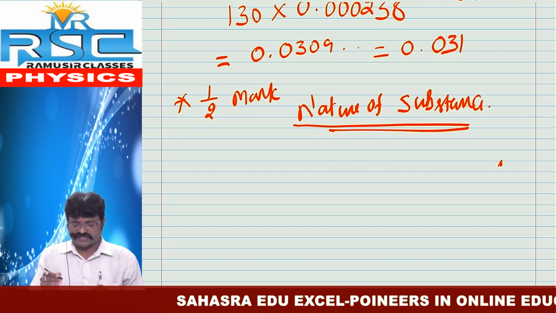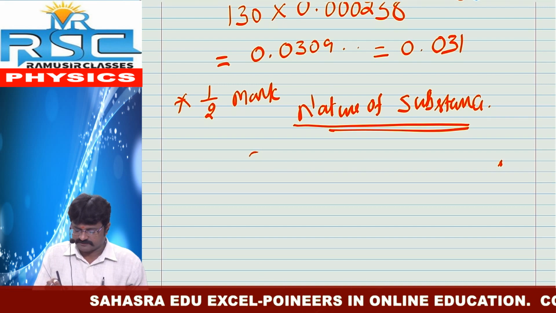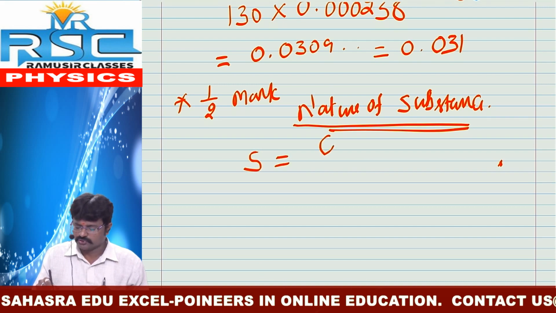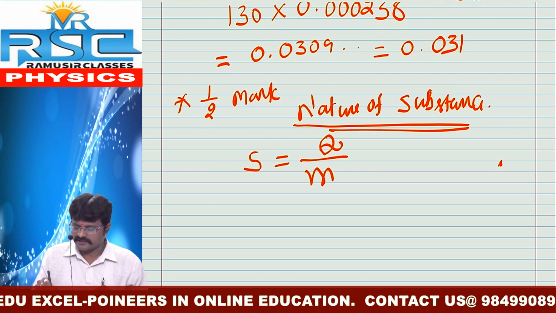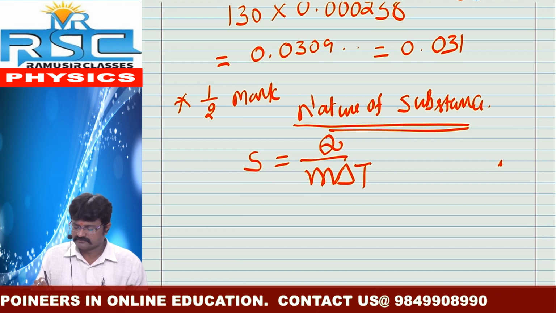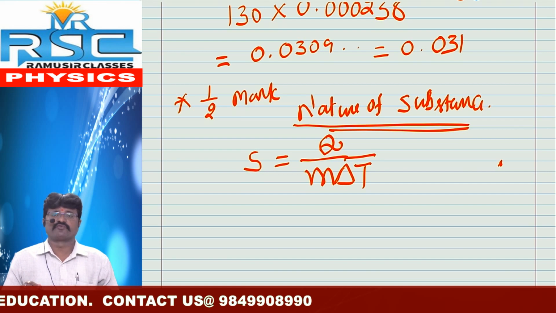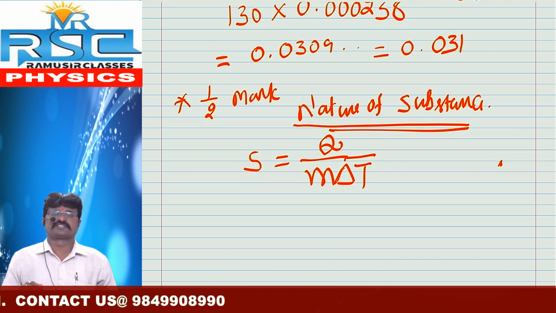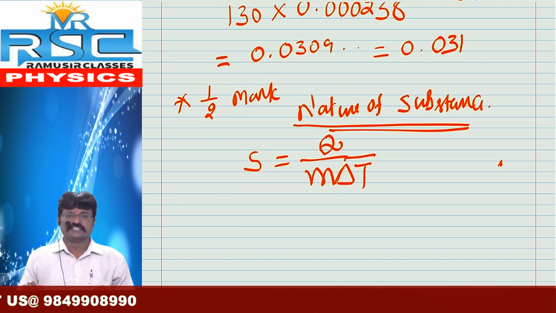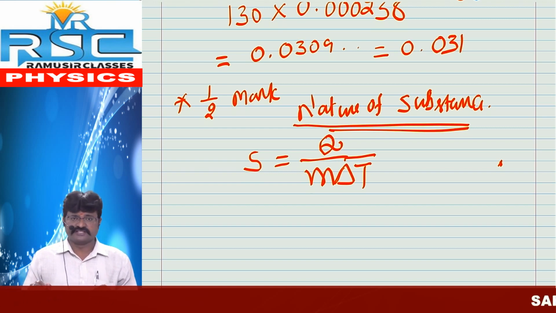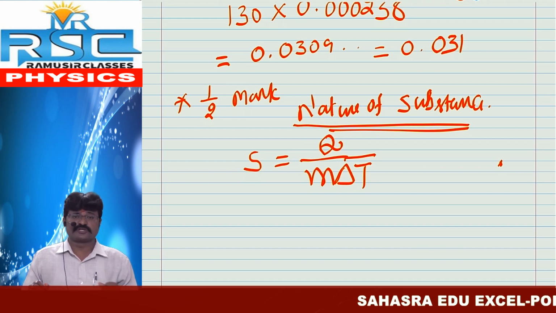Once again, consider the definition of specific heat: S is equal to Q by M delta T. Here S is specific heat, Q is the quantity of heat, M is the mass of the substance, and delta T is the change in temperature. So specific heat depends upon these factors, but the most important factor is the nature of the substance.